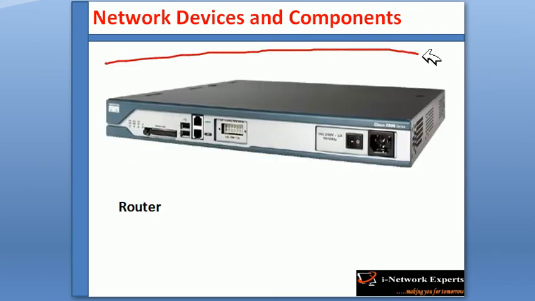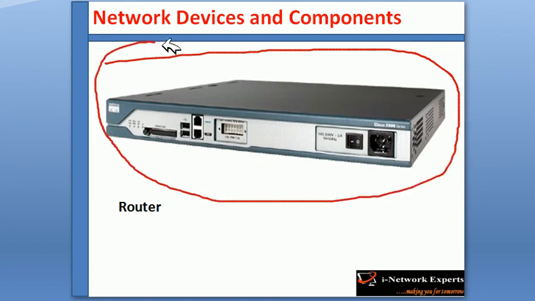It has a lot of functions, but now I'm not going to tell you any function of the router. I will discuss later on about the router. This is the router. Just have a look. This is the router. This is SMPS. This is the power on off button. This is the console port. This is the auxiliary port. This USB port, and this is the flash memory.